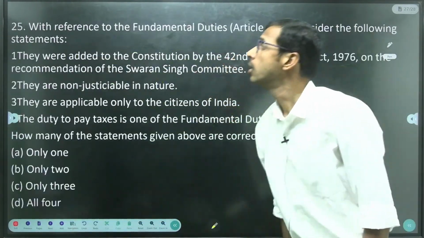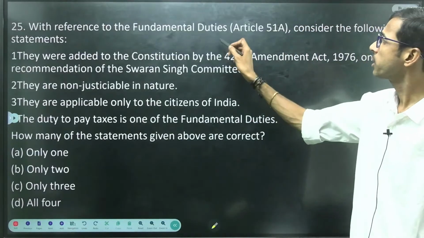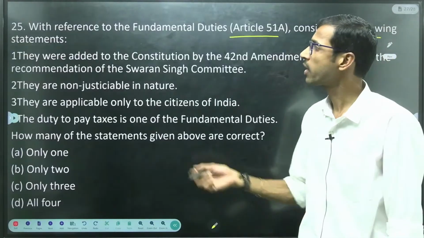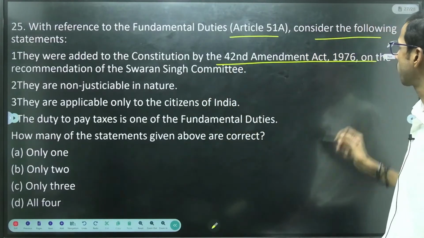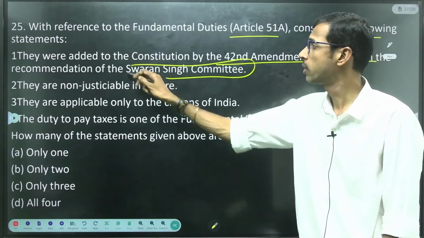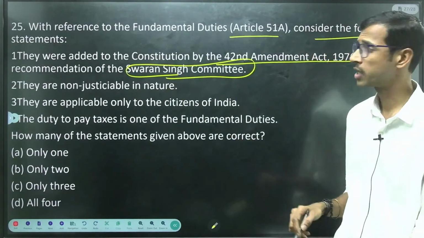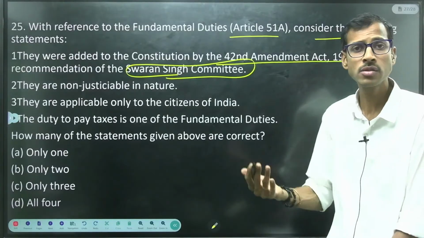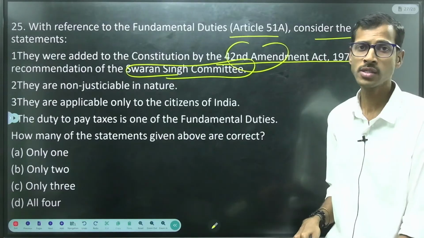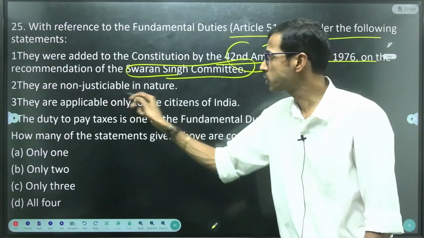Next, with reference to the fundamental duties, article 51A, consider the following statements. They were added to the constitution by the 42nd Amendment Act 1976 on the recommendations of the Swaran Singh Committee. Yes, they were added on the Swaran Singh Committee's recommendations by the 42nd Constitution Amendment 1976. They are non-justiciable in nature.